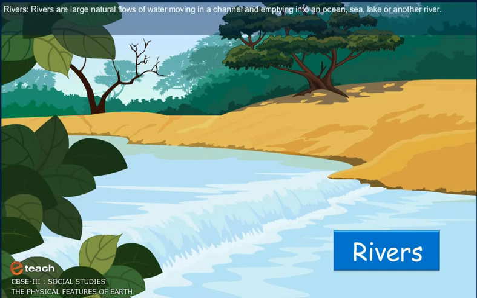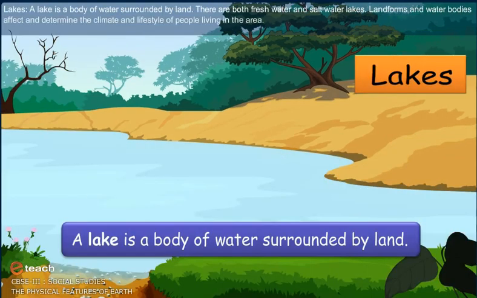Rivers. Rivers are large natural flows of water moving in a channel and emptying into an ocean, sea, lake, or another river. Lakes. A lake is a body of water surrounded by land. There are both freshwater and saltwater lakes. Landforms and water bodies affect and determine the climate and lifestyle of people living in the area.